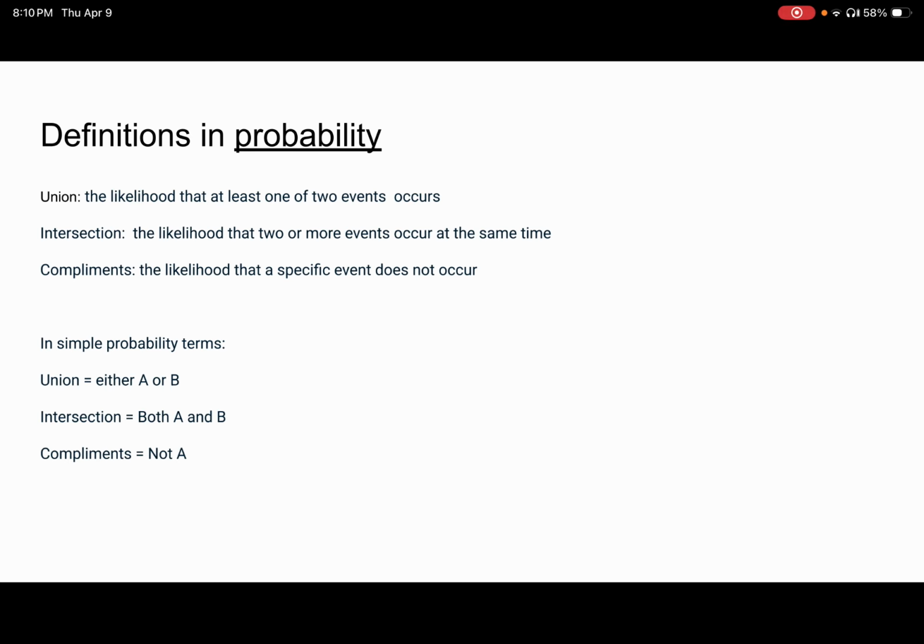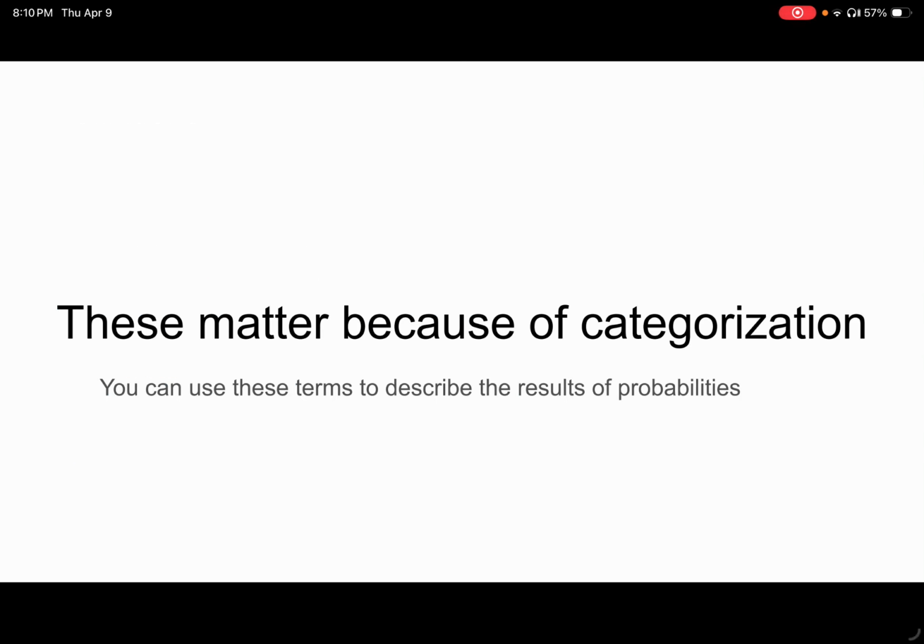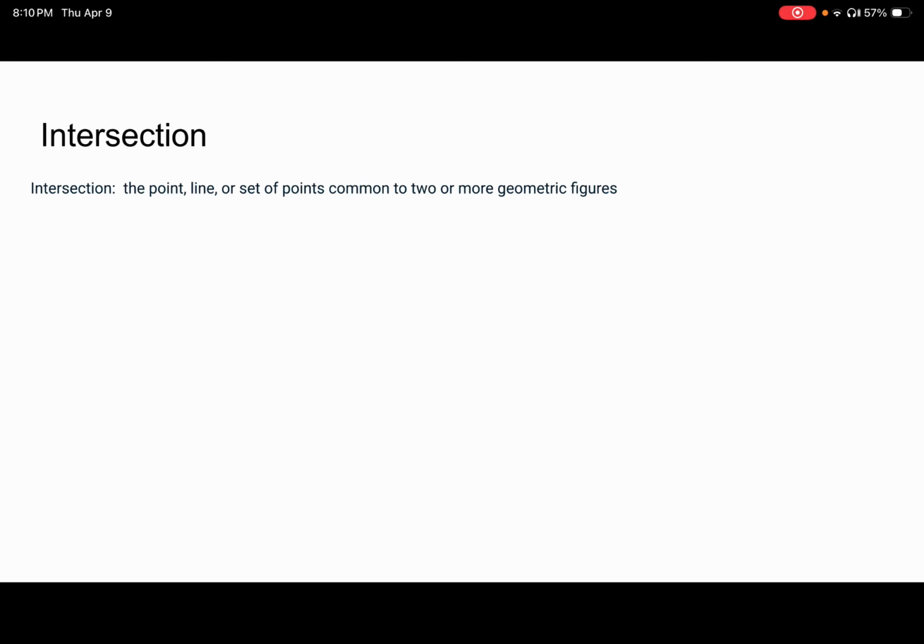Unions are the likelihood that at least one of two events occurs. An intersection is the likelihood that two or more events occur at the same time. And a complement is the likelihood that a specific event does not occur. In simple terms, a union is either A or B, an intersection is both A and B, and a complement is not A. These matter because of categorization. You can use these terms to describe the results of probabilities.